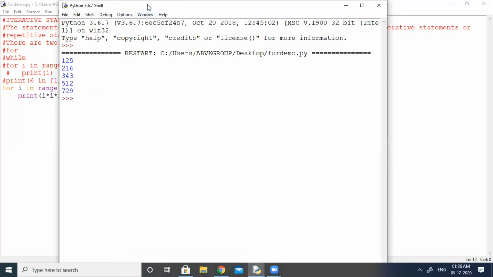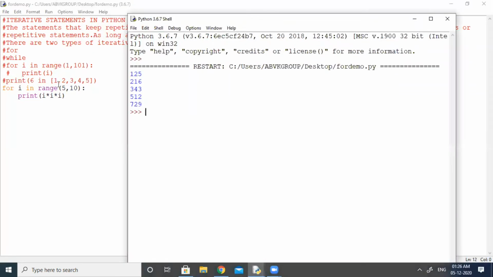You can see here how it is calculating the cube. First 5 cube, 5 into 5 into 5, that is 125. Then 6 cubes, then 7 cubes, then 8 cubes, and it will continue up to 9. Why? Because after 9 it will become 10 and 10 is not within the range. So the condition will become false and the loop will terminate. When we reach 10, the condition becomes false, so the loop terminates. So what it is doing? It is calculating the cube of the numbers between 5 and 10.